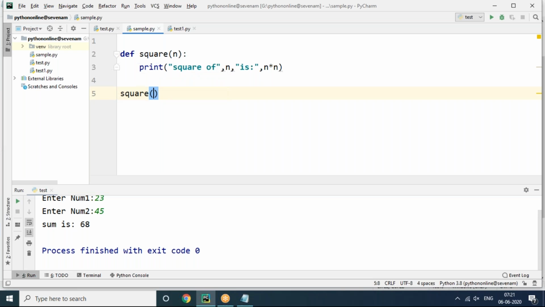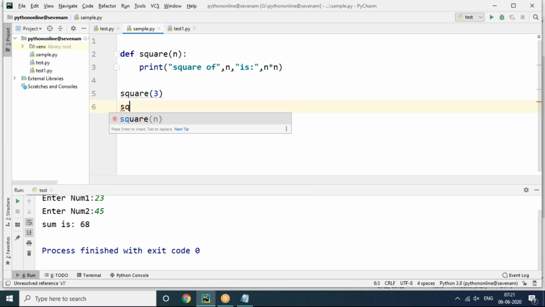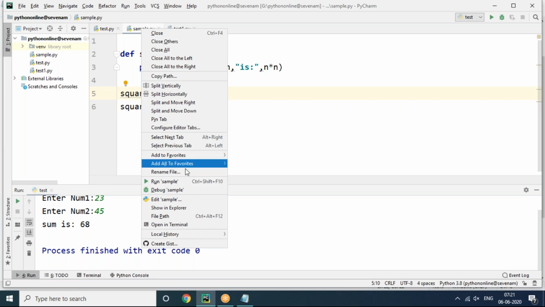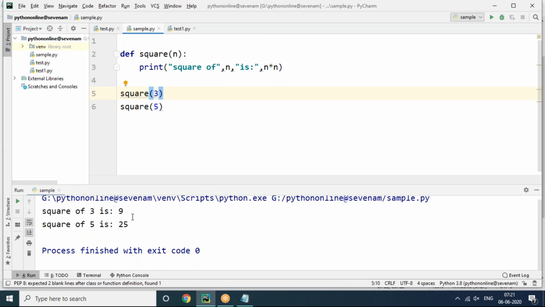Then we have to call the function with the value 3 if you want to find the square of 3, and you have to call the function again with a different value if you want to find 5 square. Then run this. Now you can see we got square of 3 is 9, square of 5 is 25, coming like this. It's pretty simple actually, straightforward function creation for the square of given numbers.